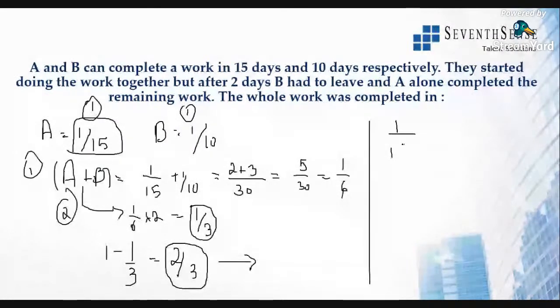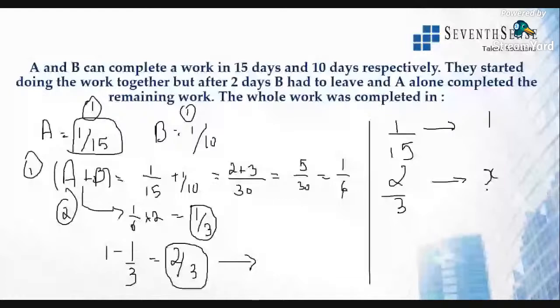If A finishes 1/15 of the work in 1 hour, here we have to finish just the remaining work, right? 2/3 of the work. So if he does 2/3 of the work, how many days will he take? So we all know, right? In 1 day, A finishes 1/15th of the work. If he has that much capacity, 2/3 of the work will be finished in how many days?